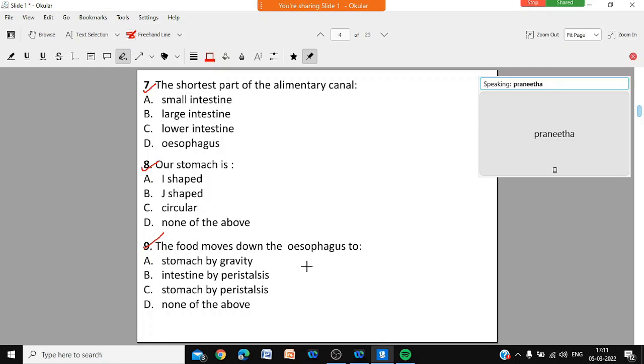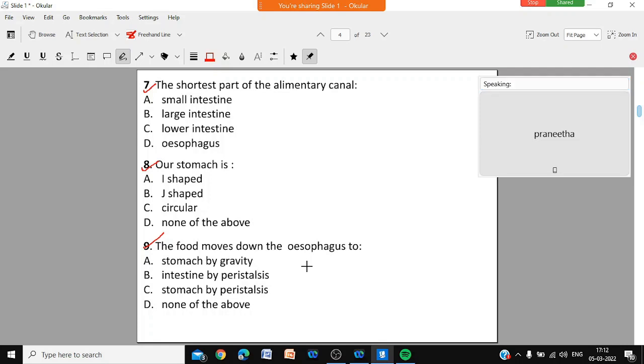Question number 9. Wait, sir. Question number 9. A, B, C, D. Food from esophagus moves down to stomach by gravity. It moves down to intestine by peristalsis. It moves down to stomach by peristalsis and none of the above. Finished, Betty? Question number 9 finish.